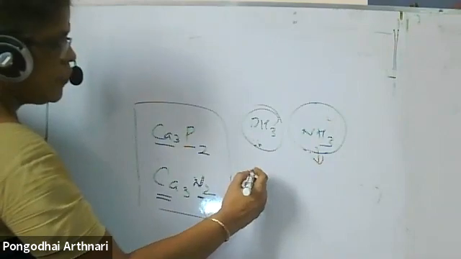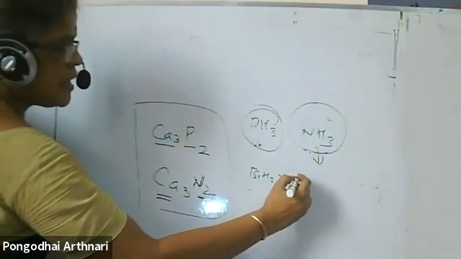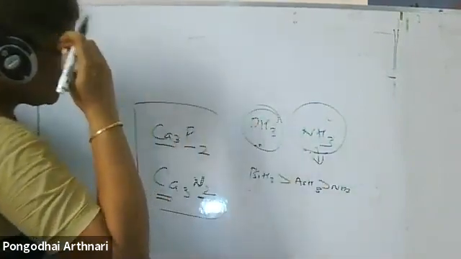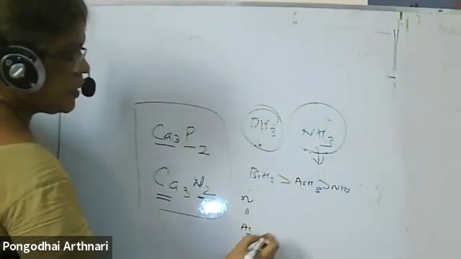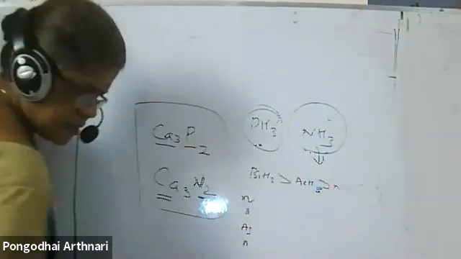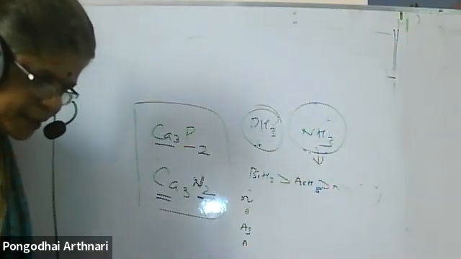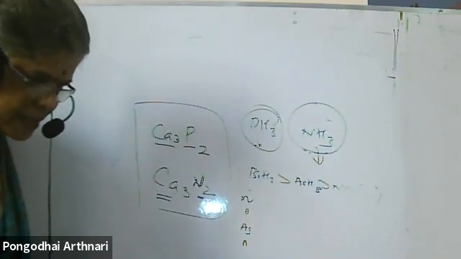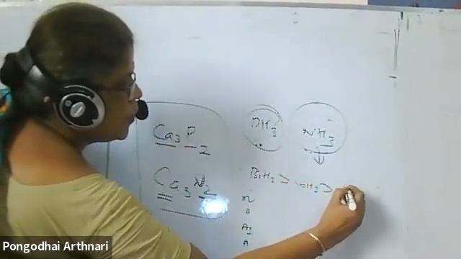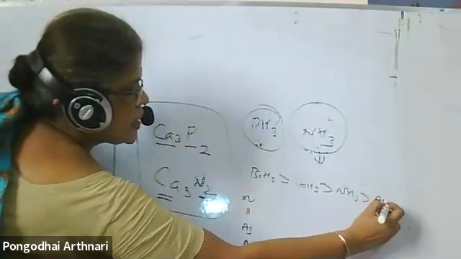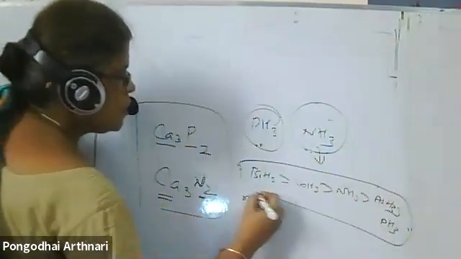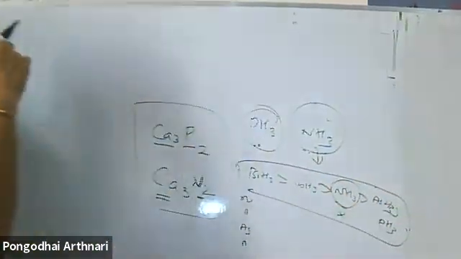Among the hydrides of nitrogen, phosphorus, arsenic, antimony and bismuth, the boiling point order is not the expected one; ammonia comes in between, so keep this in mind.